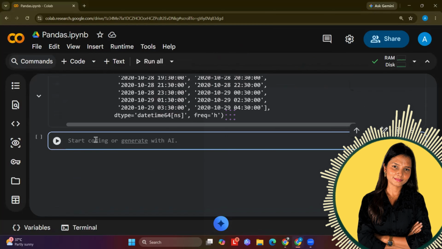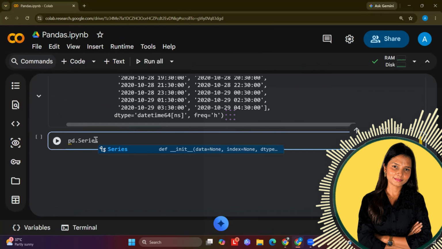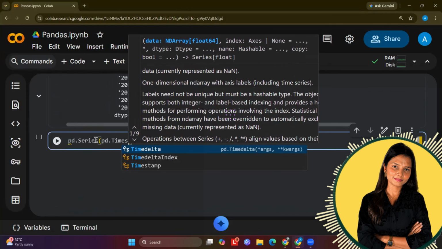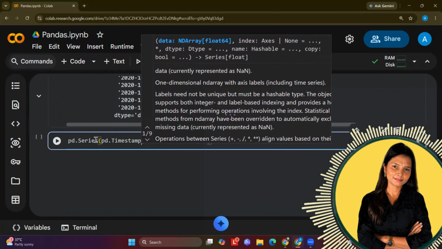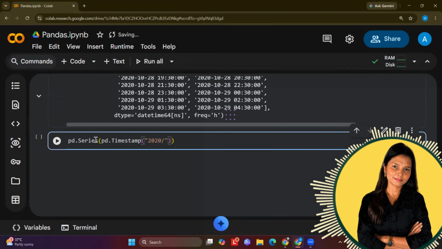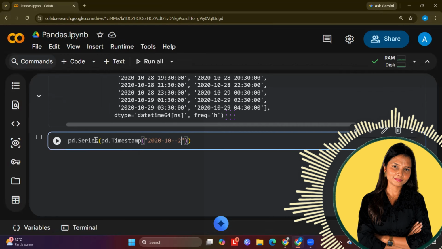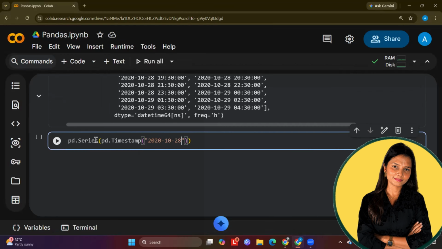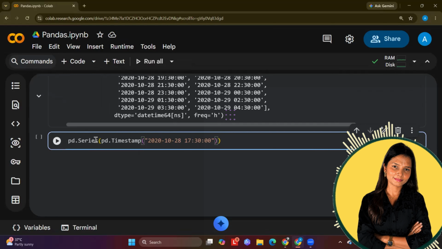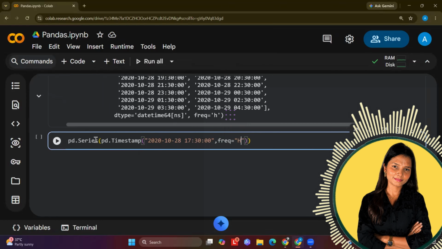So for timestamp, you write it like pd.Series. Let's say I'm creating the timestamp series. Series is, let's say, pd.Timestamp, and within this timestamp, I will give it a certain time. Let's say I'm giving the same one, 2020, 10, and let's say 28 again. And then let's say I'm giving it 5:30 p.m. Frequency, let's say again an hour I want.